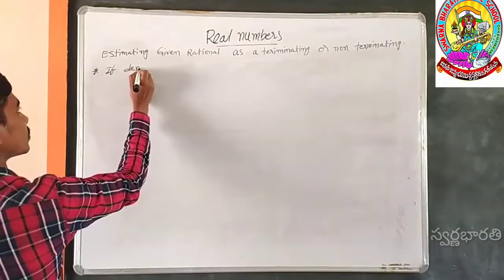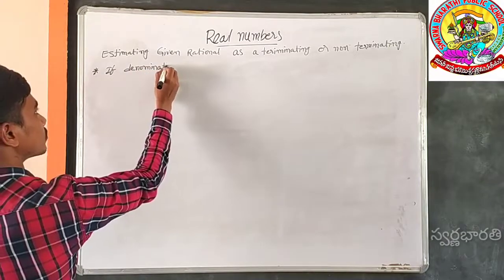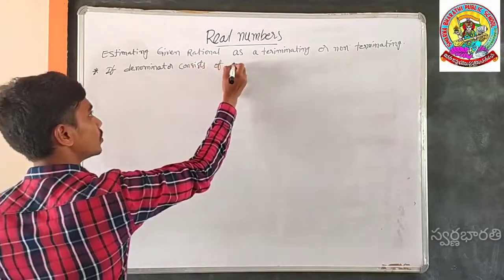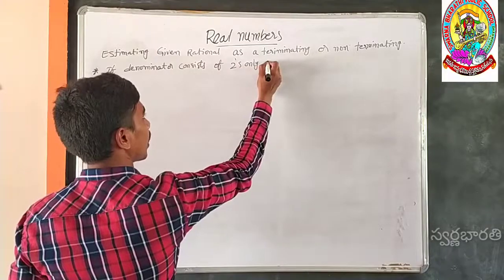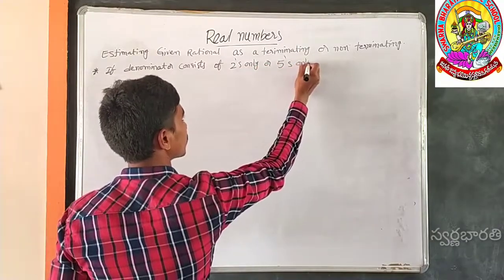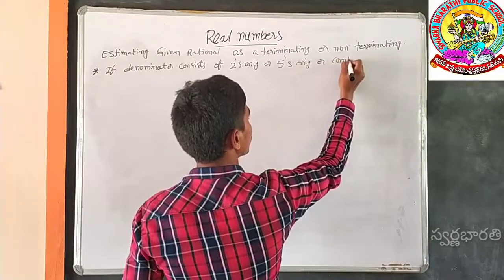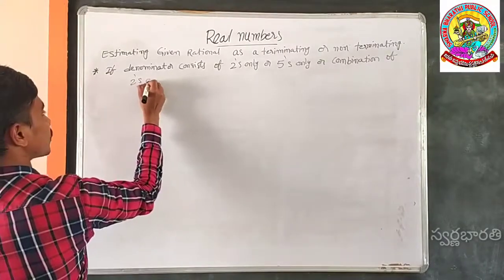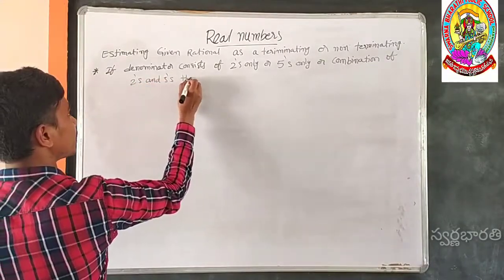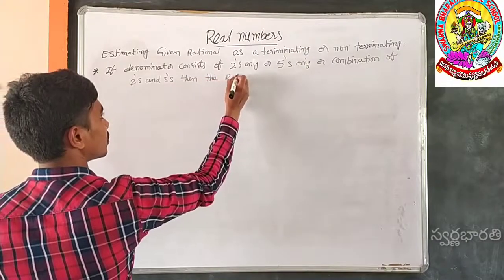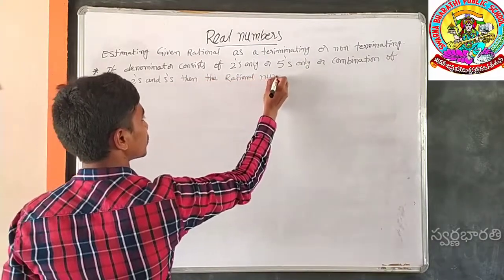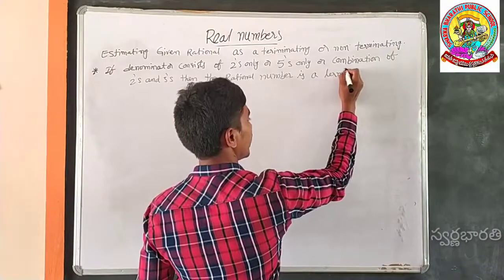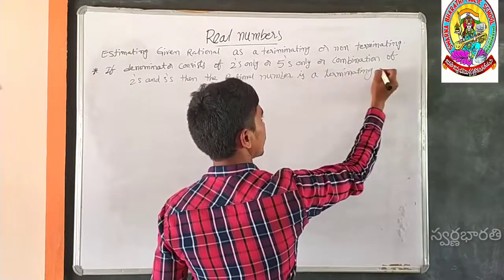If the denominator consists of 2's only, or 5's only, or a combination of 2's and 5's, then the rational number is a terminating decimal.